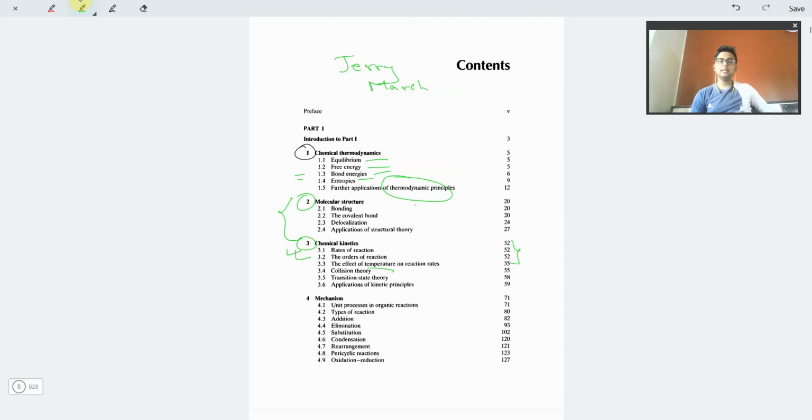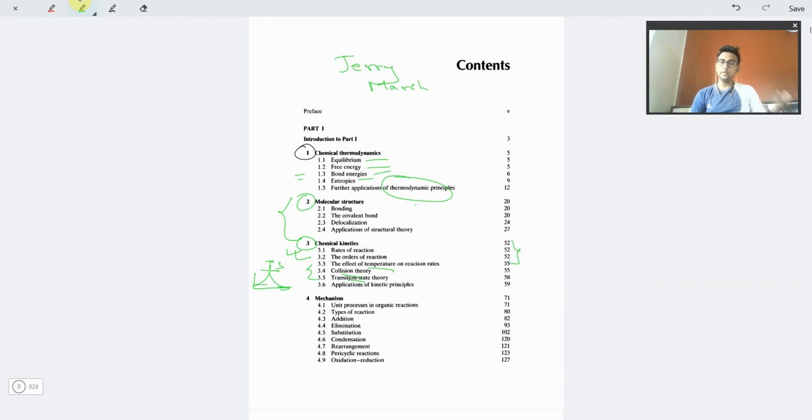Then collision theory and transition state theory are topics of physical chemistry, and those are not so much required. Yeah, the energy profile diagram, where here is the transition state, the starting material, and the product.